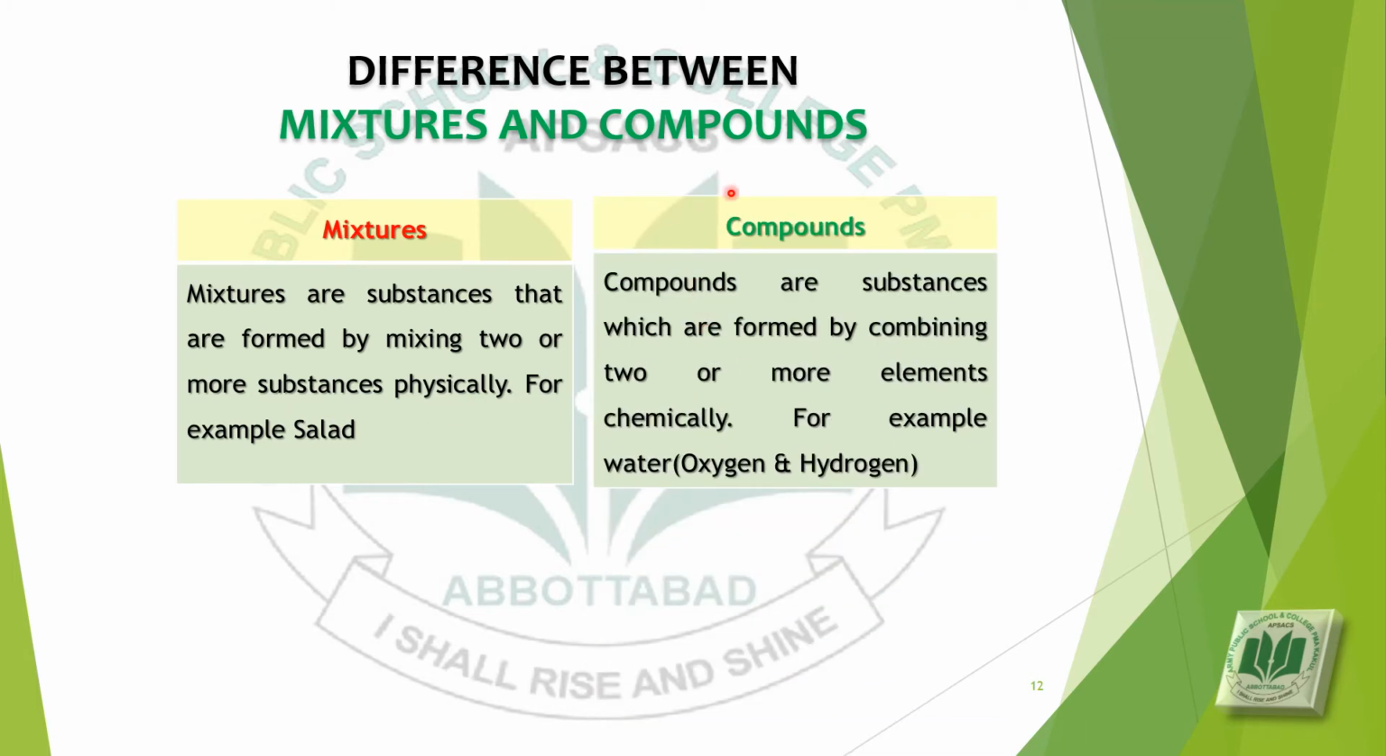Then compounds. Compounds are substances which are formed by combining two or more elements chemically. It means that in compounds, elements are combined chemically and new substances are formed. For example, water. Pure water is a compound of oxygen and hydrogen. Oxygen and hydrogen are two gases.